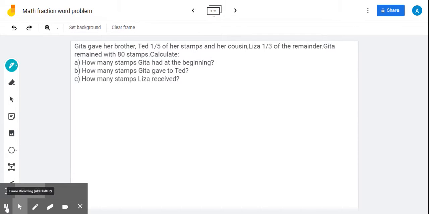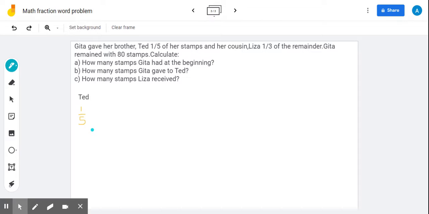And we know that Ted was given 1/5 of the stamps at first, and Liza was given 1/3 of the remainder. But before we can determine what fraction of the stamps Liza was given, first we have to find out what is the remainder. Now you have to look at the stamps that Gita had at the beginning as a whole divided into 5 equal parts. Why 5? Because our denominator here is 5. And one out of those 5 parts Gita gave to Ted.